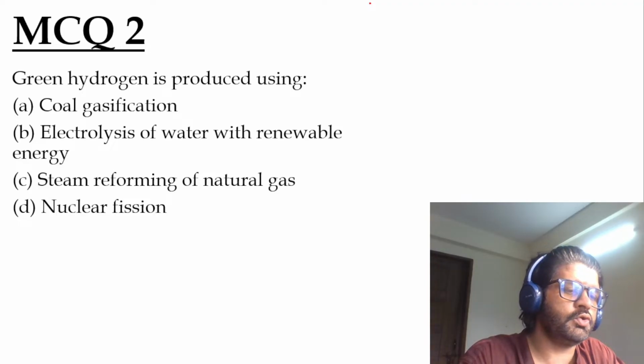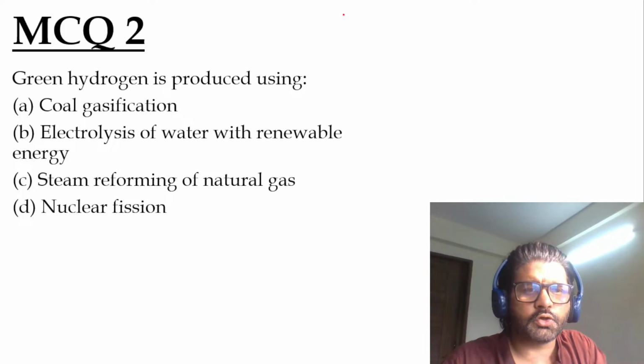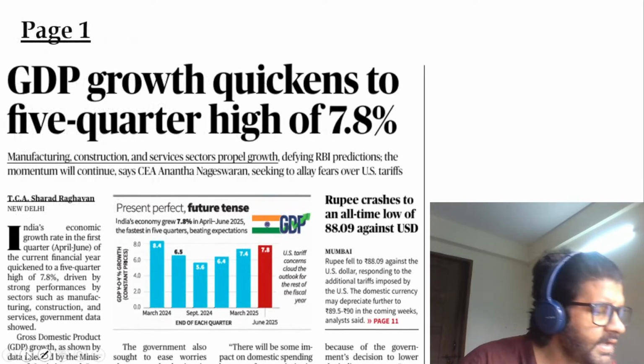So green hydrogen is produced using. Very good, Hannah. Electrolysis of water with renewable energy. That is green hydrogen. Next article of the day.